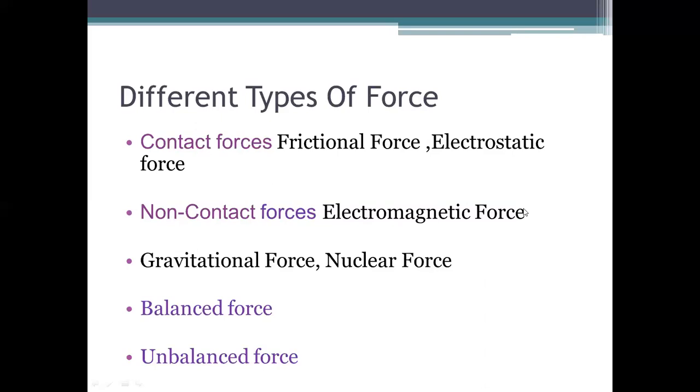Another example of non-contact forces is nuclear force. Nuclear force is the force applied between the nucleus and its different particles like electrons, protons, neutrons, which are also not in physical contact with each other.